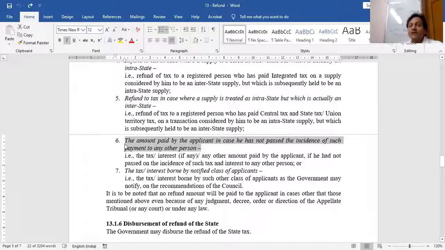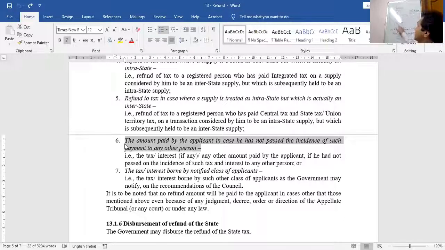What do you mean by unjust? Unjust means unjustified, which is not my right. Enrichment means enrich, getting richer. Unjust enrichment: I have no right to become richer by using illegal means. I have no right to become richer by doing some smuggling, gambling, etc. Illegal things. I have no right to be richer at the expense of another person. This is unjust enrichment.